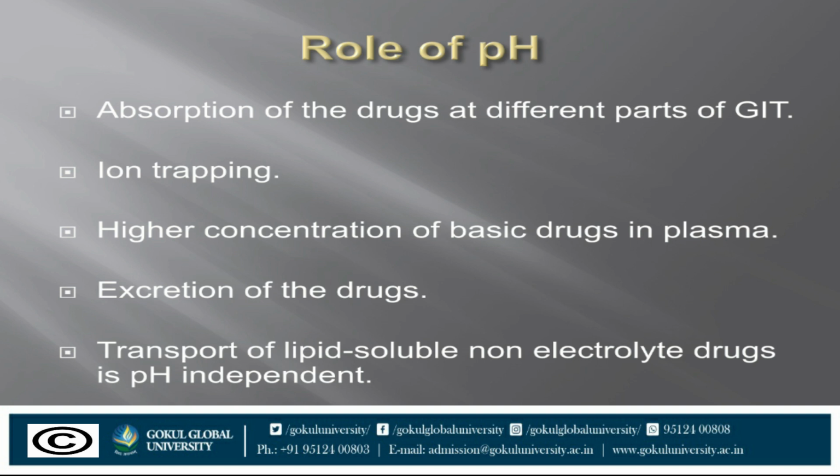Acidic drugs are ionized more in urine, so they don't back diffuse in the kidney tubules and are excreted faster. Accordingly, basic drugs are excreted faster if the urine is acidified. Non-electrolytes, for example ethanol, diethyl ether, etc., readily cross biological membranes and their transport is pH independent.